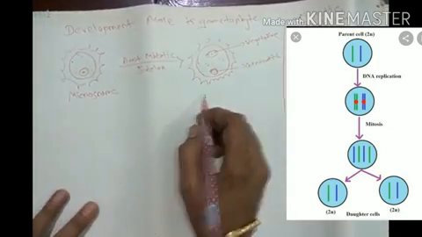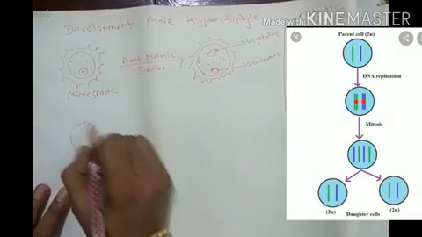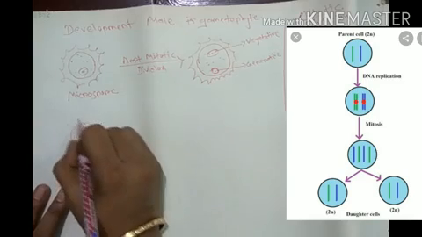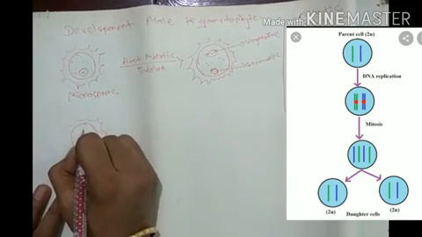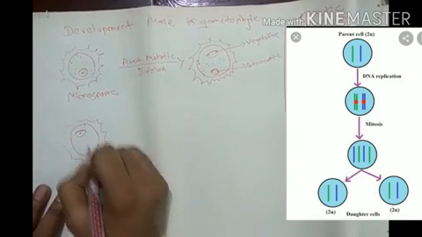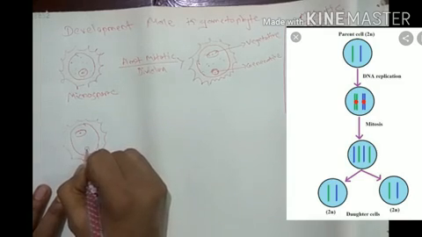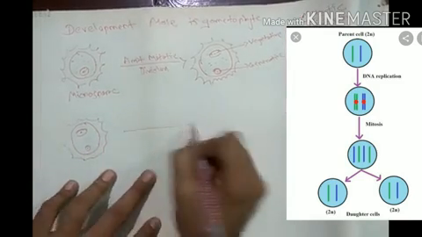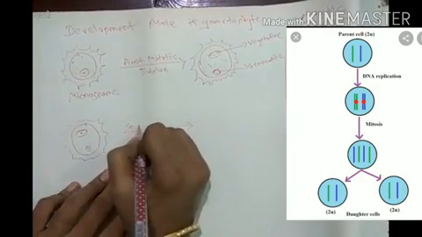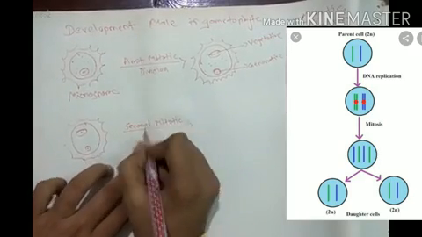Now, in the second mitotic division, the thin intine, spiny exine, bigger vegetative cell, and thin small generative cell undergo second mitotic division.